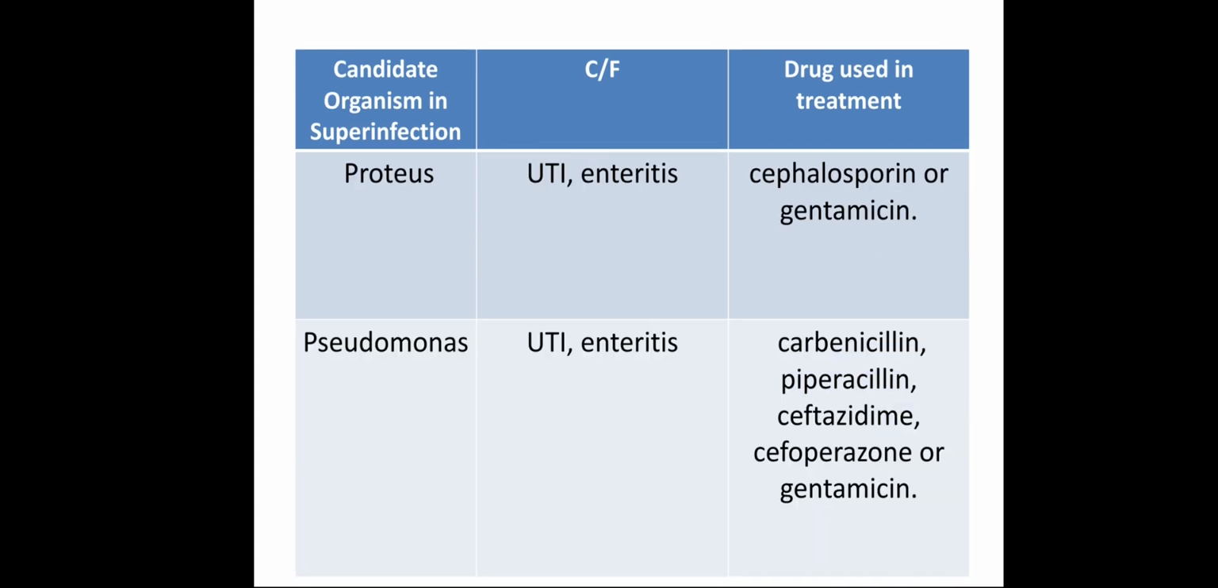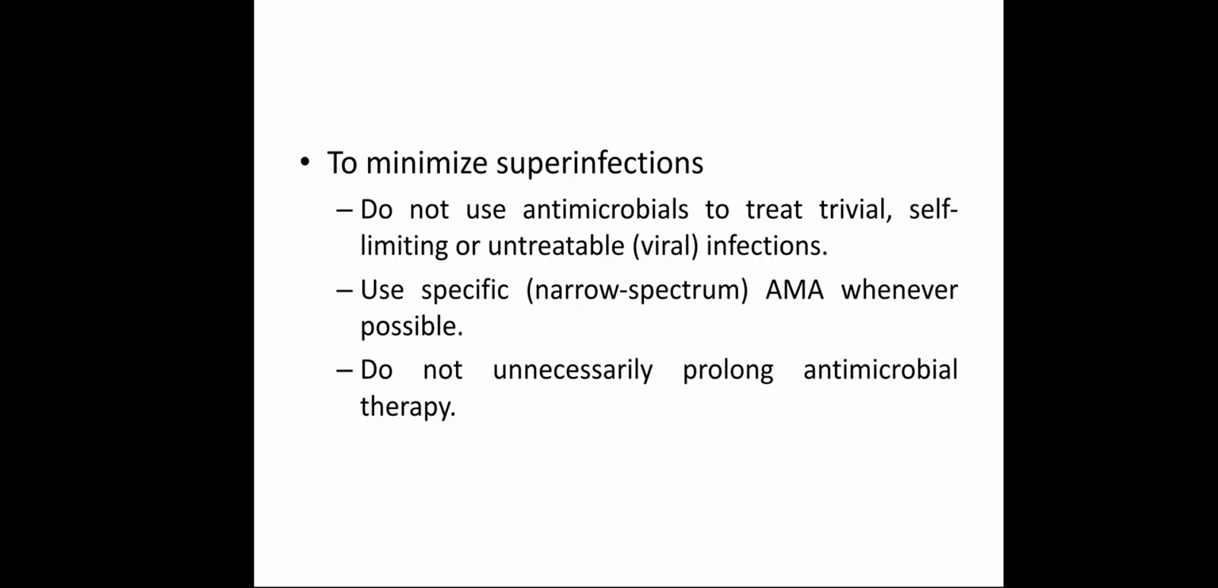There are also other candidate organisms in supra-infection, Proteus and Pseudomonas. These are all written in your textbook. So this is a very severe, very serious problem, supra-infection. So how would you minimize the chances of supra-infection?